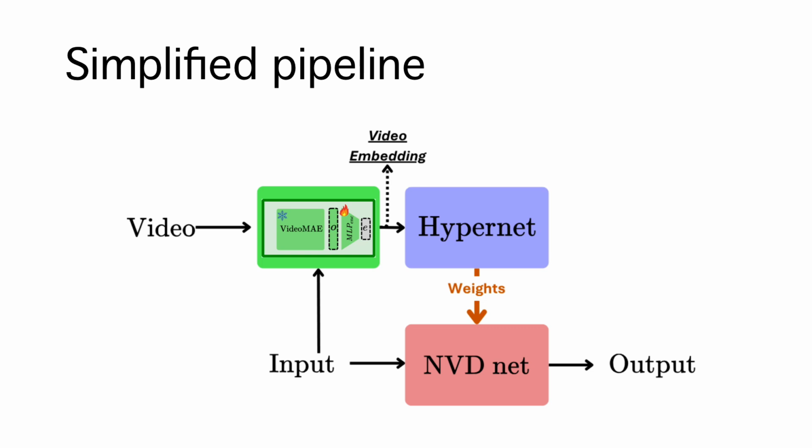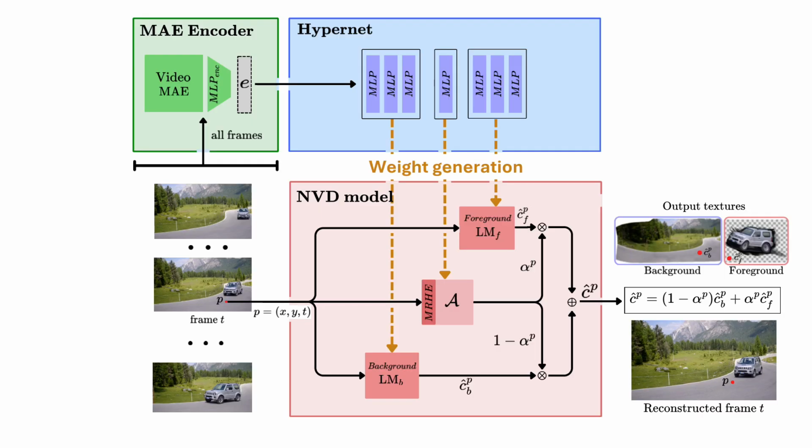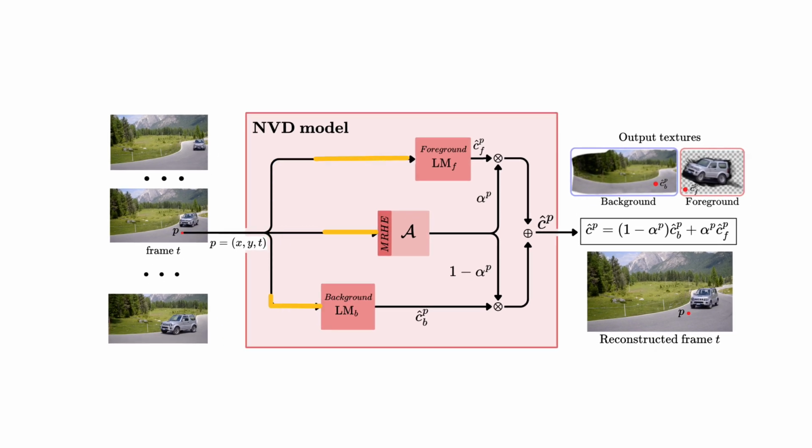At inference time, we only use VideoMAE and our encoder to get the final video embedding. This embedding is passed to a hypernetwork, which has 3 groups of MLPs to generate the initial weights. The full pipeline for editing a new video works like this. First, we extract the video embedding. Then, the hypernetwork uses it to predict the initial weights of the NVD module. These weights are then fine-tuned during training, but thanks to the good initialization, convergence is much faster.